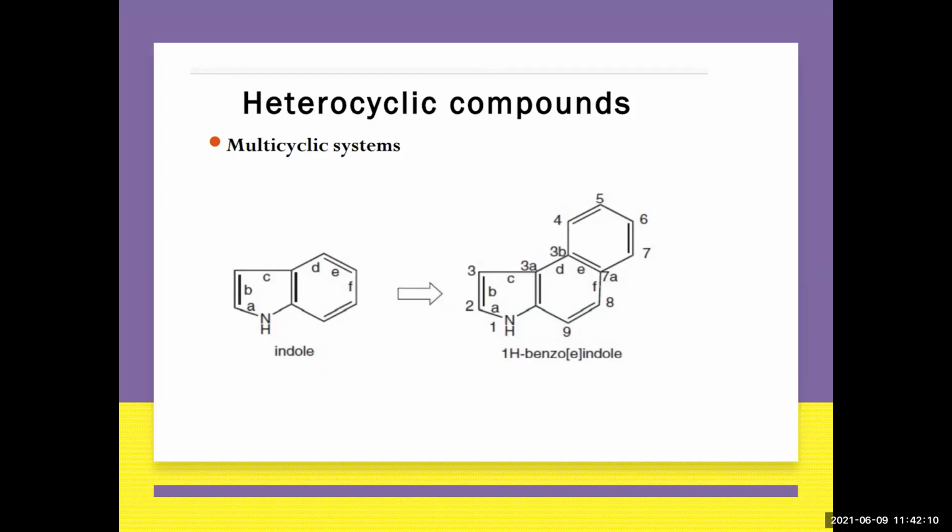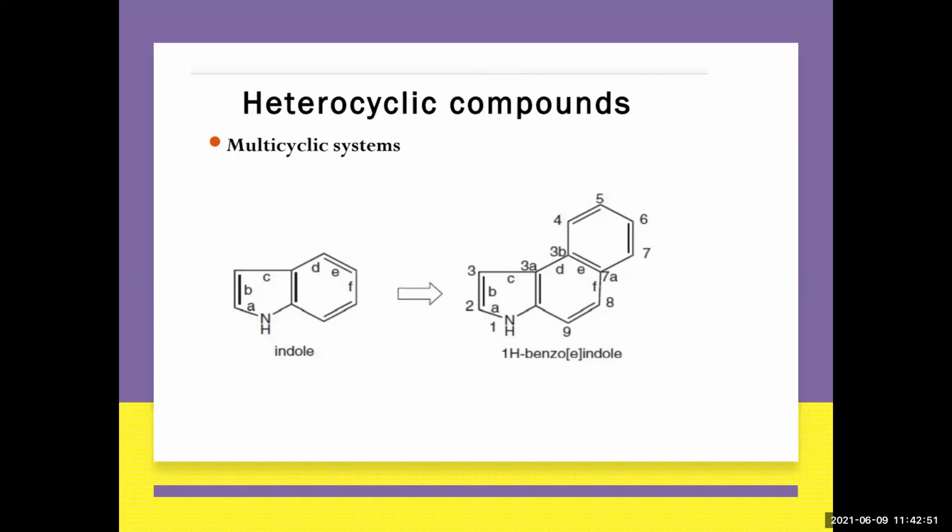If you see 1, 2, 3, A, B, C, and in this one, A, B, C, D, E, F, G, H. So at which position, if you see the cursor, at the E face, the indole is fused. Here the basic heterocycle, you consider it as an indole, and that is fused to your benzene. That's why the name comes 1H benzo[e]indole. This is how you name the multicyclic. You have to identify the parent heterocycle and how it is fused to your benzene or any other ring. So this is how you do the naming of your compound.